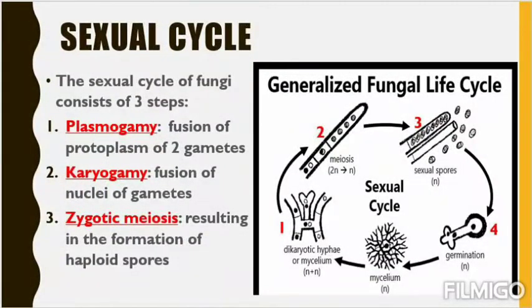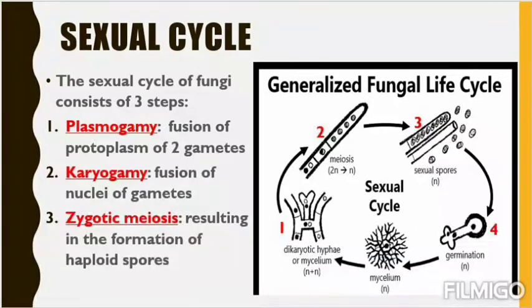Then after that, see, this nucleus was having n number of chromosomes, that nucleus was having n number of chromosomes. So when the nuclei mix, we have 2n number of chromosomes, but we know that the fungus body is n. They are not like us, we are 2n, they are n. That is why we have to reduce it. That means we should go for meiosis, meiotic division. That is a kind of cell division that we will read later. Just remember that is zygotic meiosis, so that we can halve the number of chromosomes.